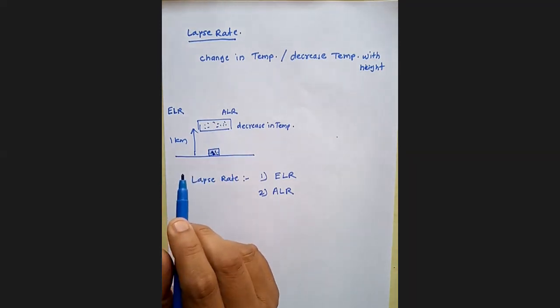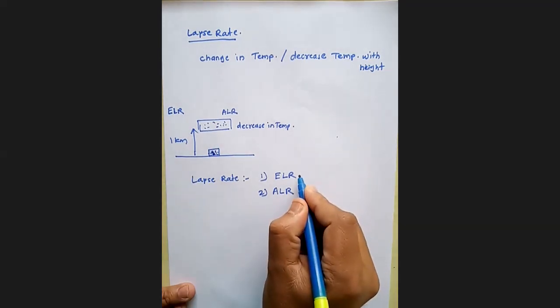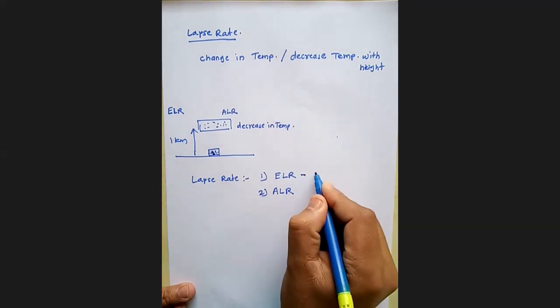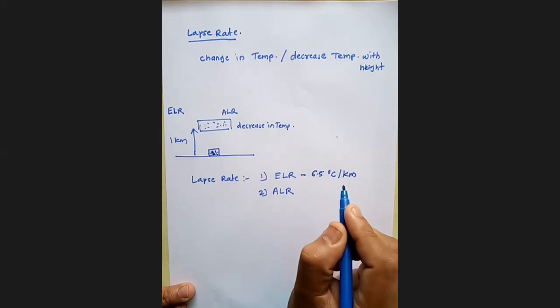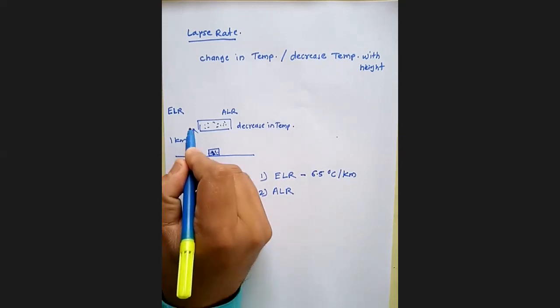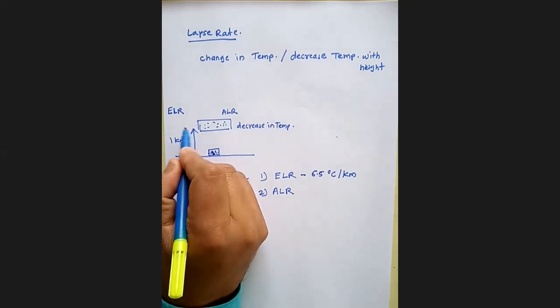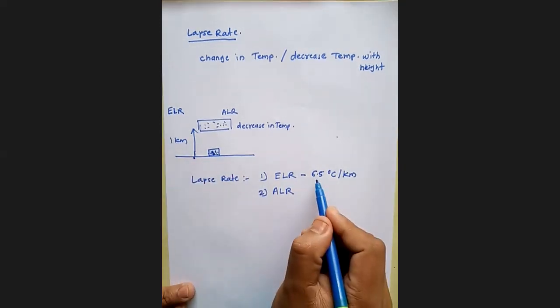And these lapse rates have definite values. First, environmental lapse rate has a value of 6.5 degrees Celsius per kilometer. When we go from Earth's surface to 1 kilometer height, it shows decrease in temperature by 6.5 degrees Celsius.